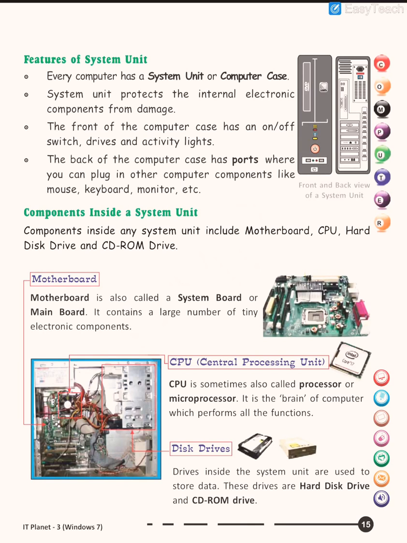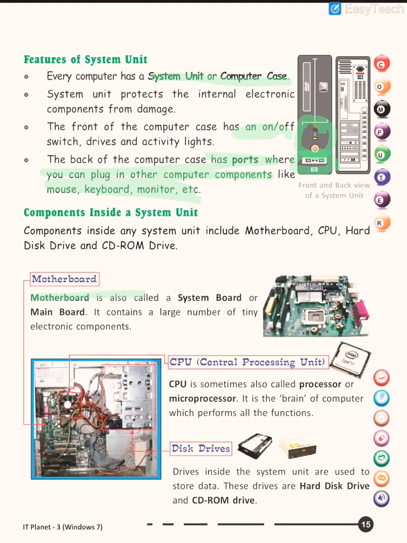Now every computer has a system unit. In front of the system unit there are on-off switches and activity lights, as you can see. There are also USB ports, where you can connect any form of mouse, keyboard or monitor. Basically you can attach any form of peripherals, or input and output devices.